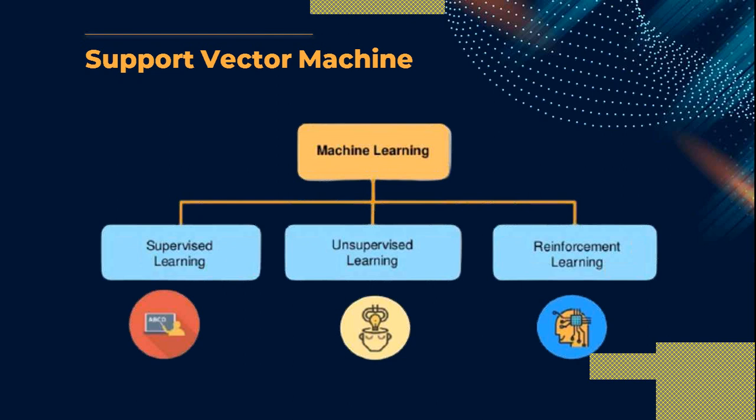In unsupervised learning, we have not trained the data, we don't have any labels or predefined data, and on the basis of unlabeled data, we want to give some output. That is called unsupervised learning. And reinforcement learning means that the system itself learns from its experience or as per the environment.